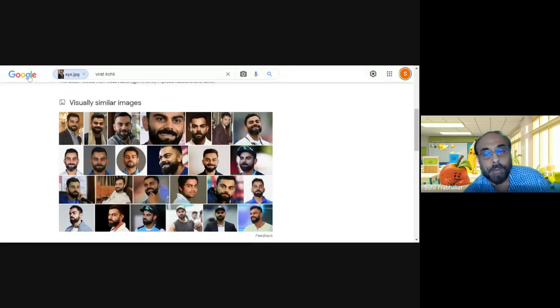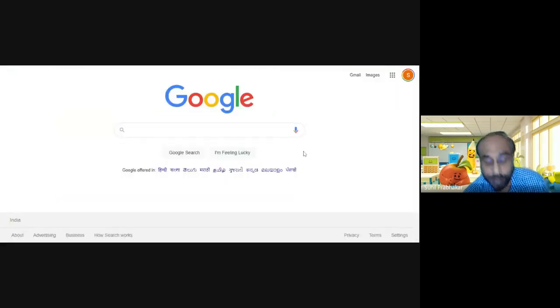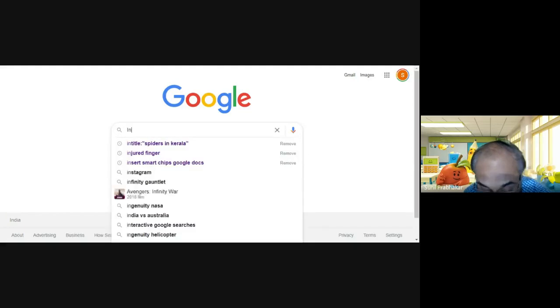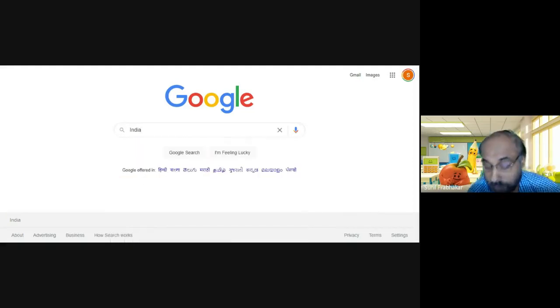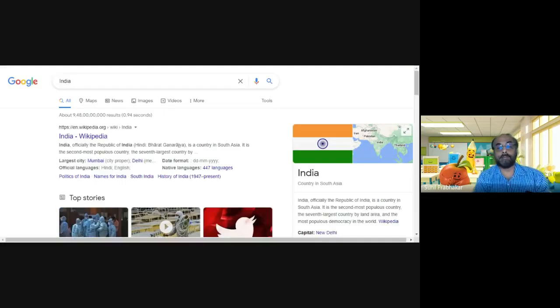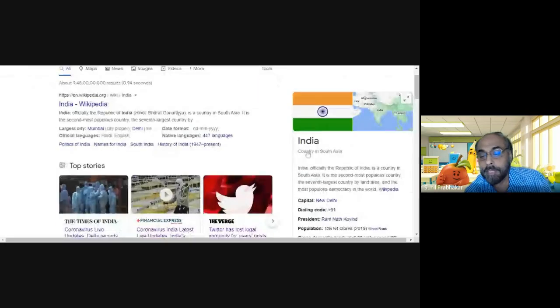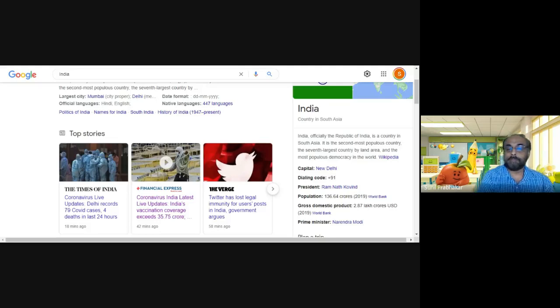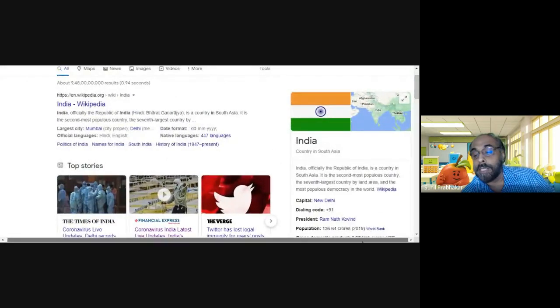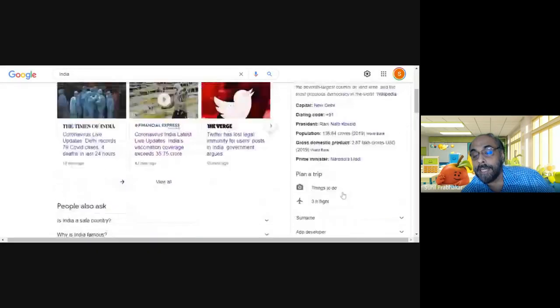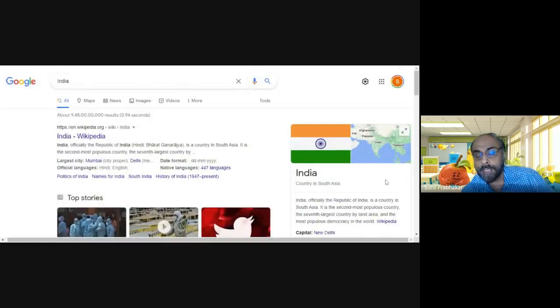I am going back to the original Google window and searching for the keyword India. See the results. A lot of information about India is there, including India on Wikipedia. Here Google is showing a small box of arranged information. Generally we call it a knowledge graph.